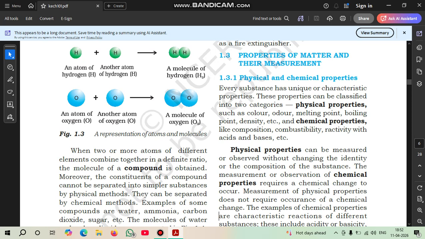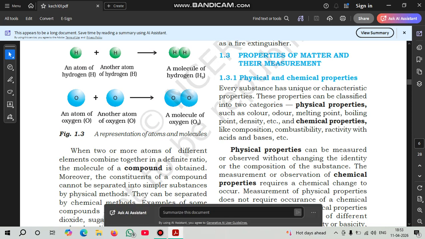So physical properties can be measured or observed without changing the identity or composition of a substance. They can be measured or observed without changing the metal's shape, its composition, its color, or other physical states such as its odor, melting point, boiling point, or its mass. These can be measured without changing any of these properties, so they are called physical properties.